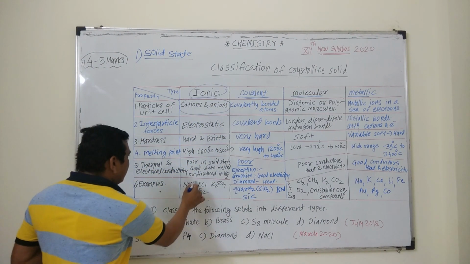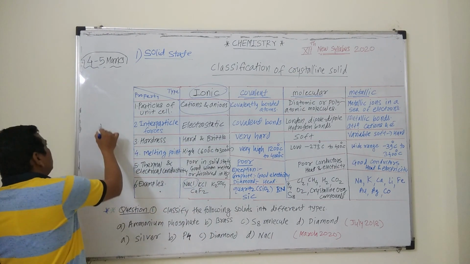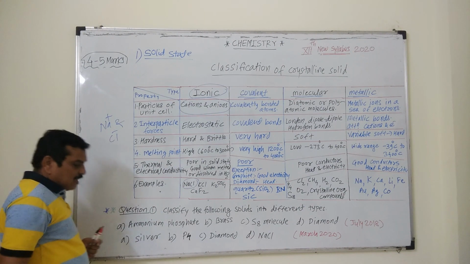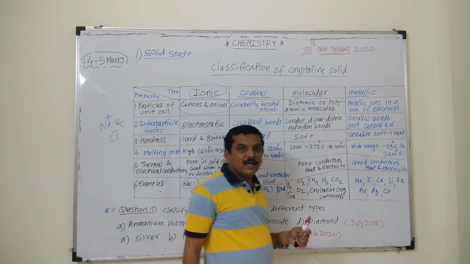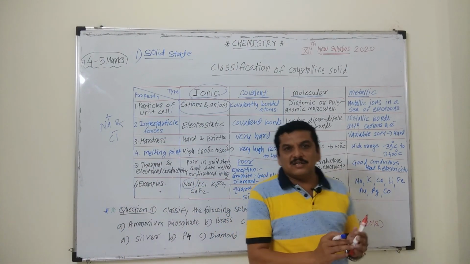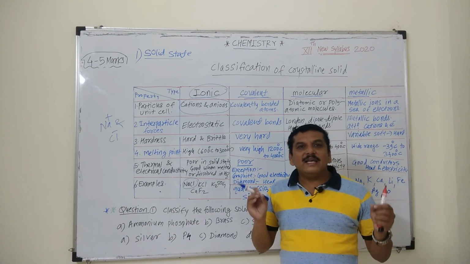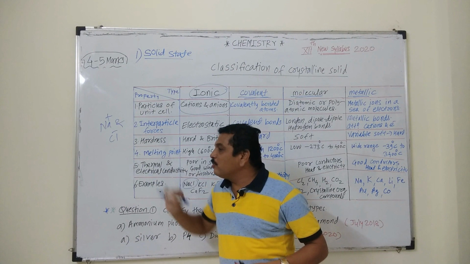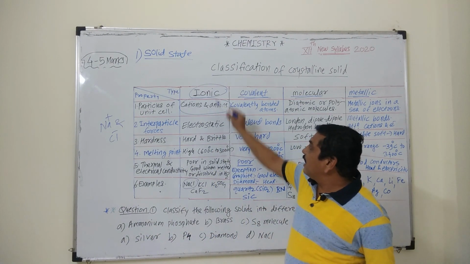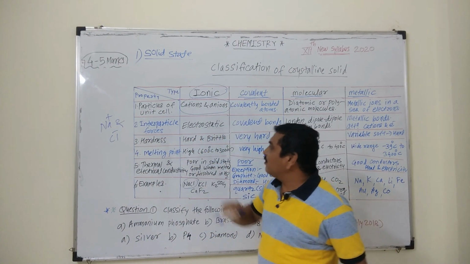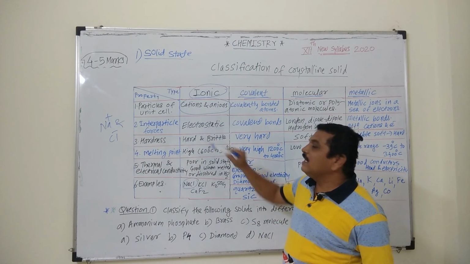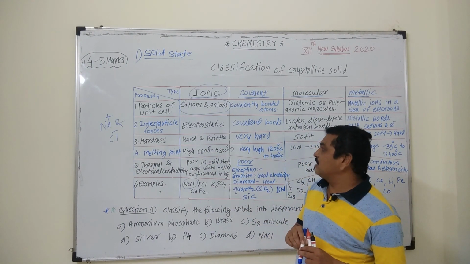For example, NaCl, we know Na+ ions and Cl- ions are held together by a force of attraction, and it is known as electrostatic force of attraction because these are oppositely charged ions. Hence the interparticle forces among the ionic crystals are electrostatic forces of attraction.